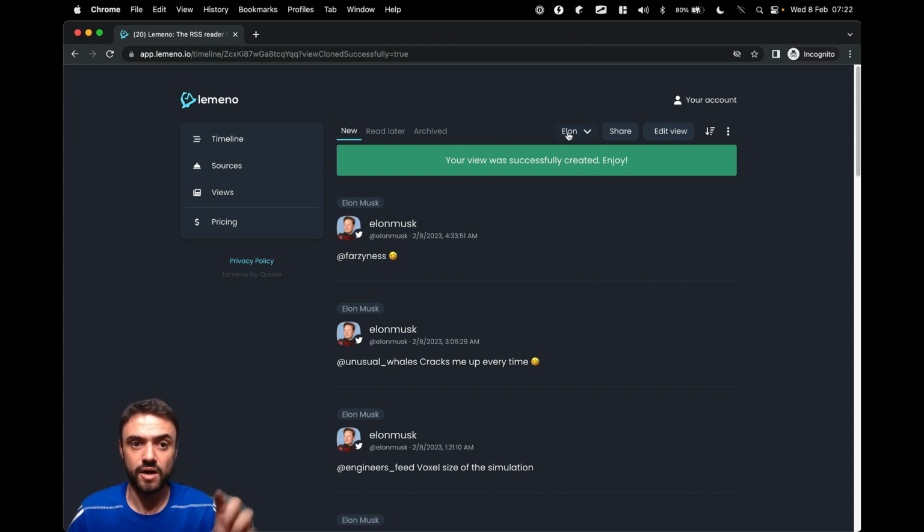So now I also have the same view. Can you see? I went to another account, and I also have the same view with everything here. So if you are a creator, you could have a view with all your accounts, and then with one click, the user is going to follow you. And by default, everything that you post here is going to go to the user's email.